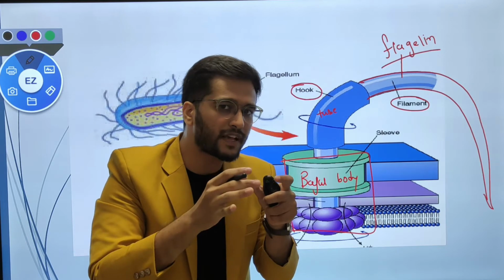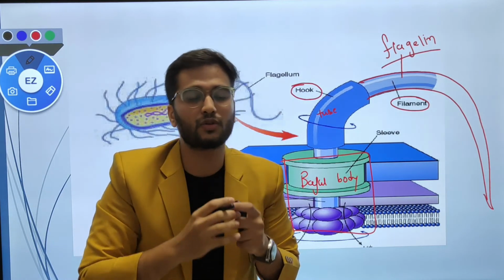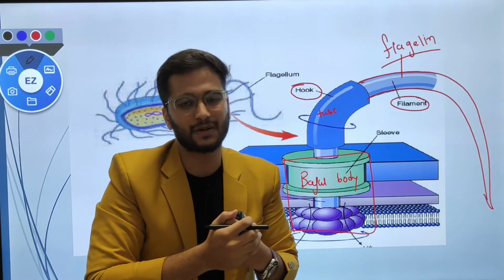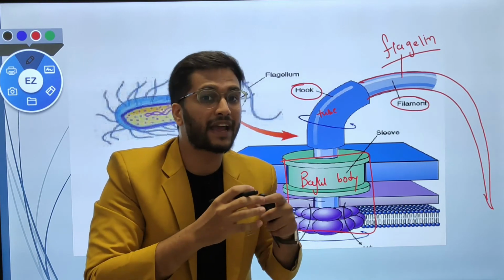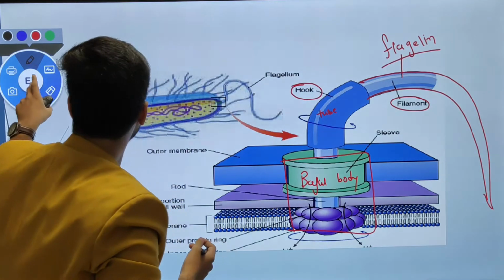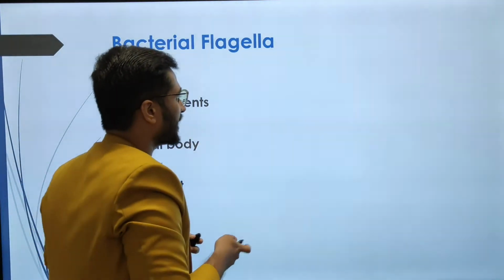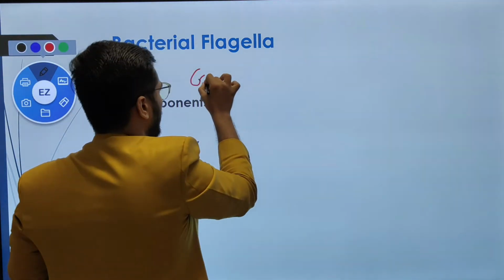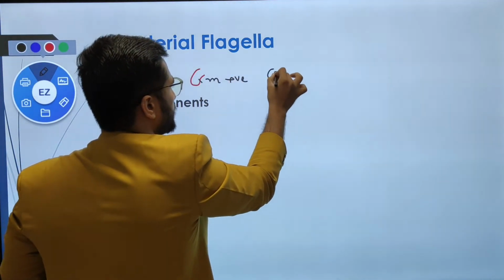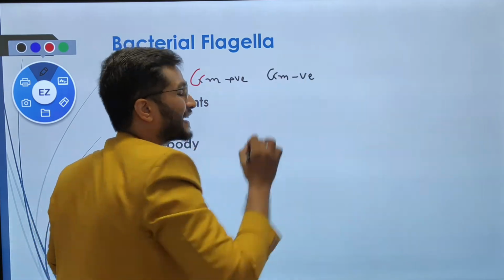But the more complex part you have to study is the basal body. Basal body is a very complex part which is made up of protein plates, and the structure of the basal body is different in gram positive bacteria and in gram negative bacteria. How? Let us understand.